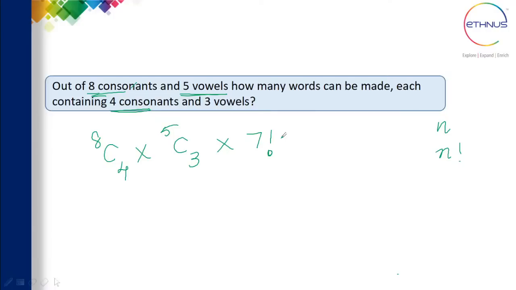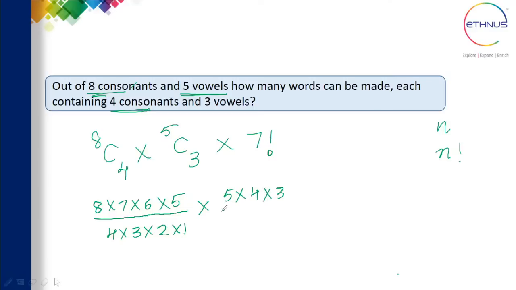Now let's try to solve the problem. 8C4 is nothing but 8 into 7 into 6 into 5 divided by 4 into 3 into 2 into 1. 5C3 can also be written as 5C2, or 5 into 4 divided by 2 into 1, or 5 into 4 into 3 divided by 3 into 2 into 1.